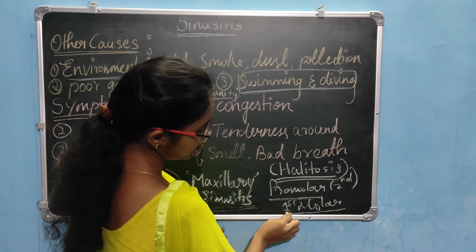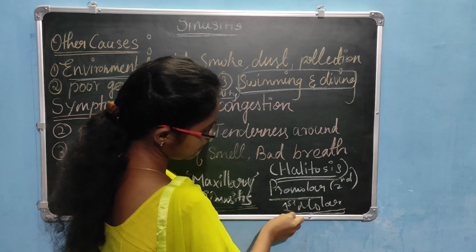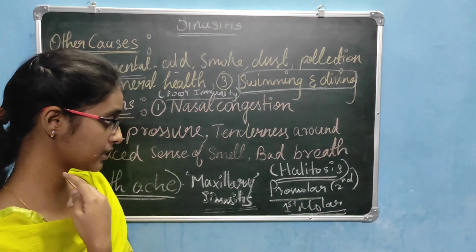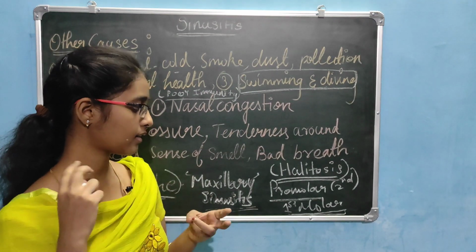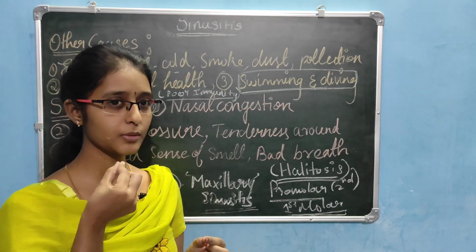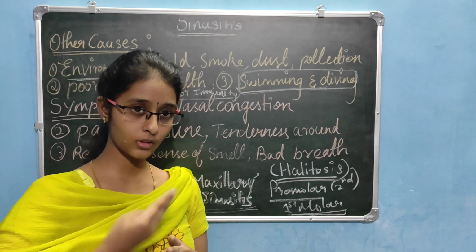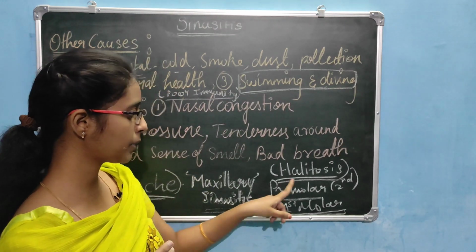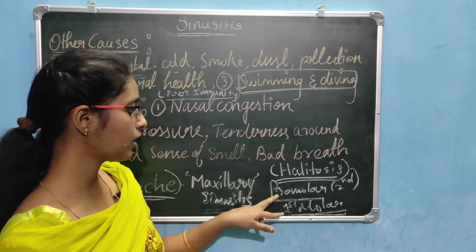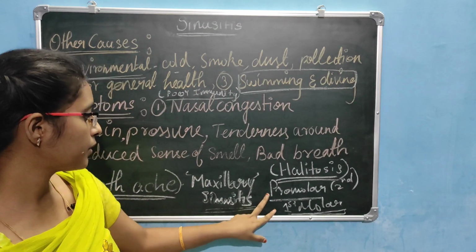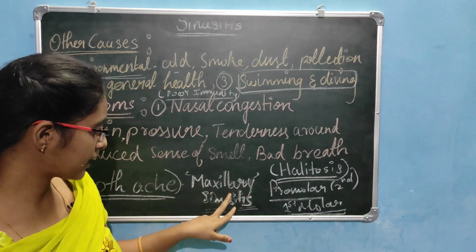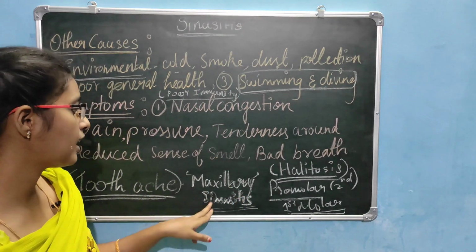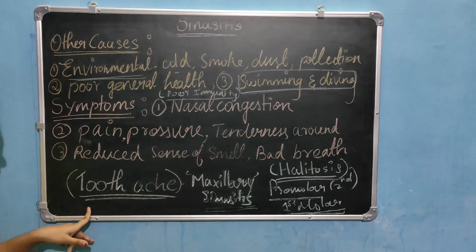Molars are the teeth which we have behind, which are in the last, and there are 3 molars. The first molar, and the tooth before the first molar, which is called the premolar, the second premolar. These both will be affected more because of the maxillary sinusitis, and we will get toothache.